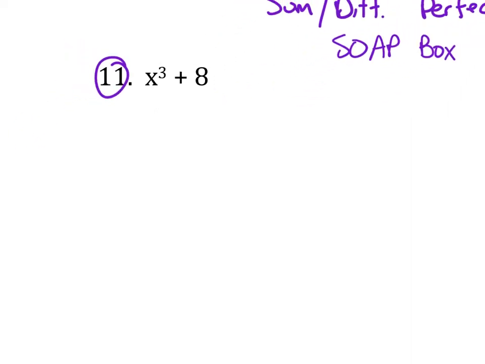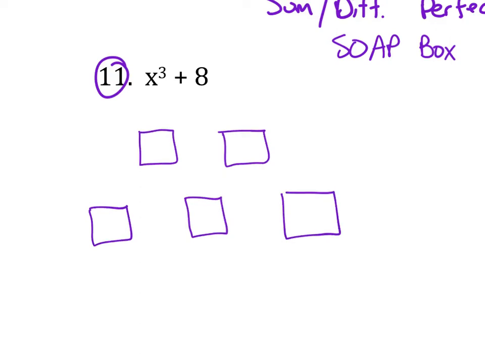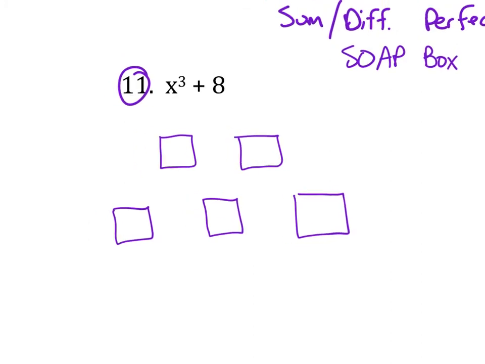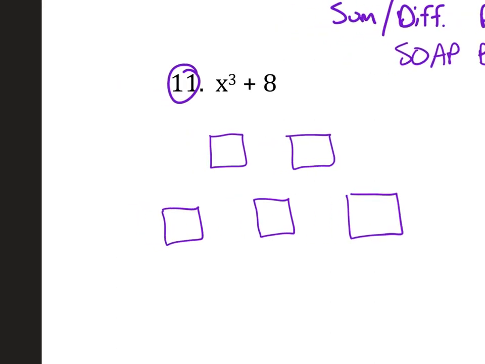And here's how you do it. You are going to draw 5 boxes, 2 on the top in a row, and then 3 below that. Kind of like the Olympic rings in the Olympic logo, where 3 are on the bottom and 2 are on top. The cube root of the first perfect cube is going to go in the first box, and the cube root of the second perfect cube is going to go in that box. So I'm pulling 8 and x cubed, taking their cube roots, and putting them in those boxes.